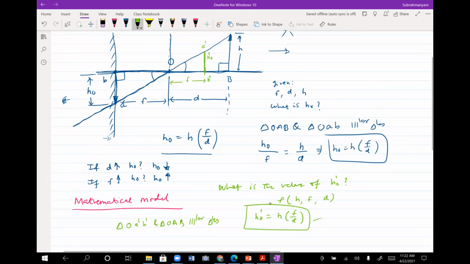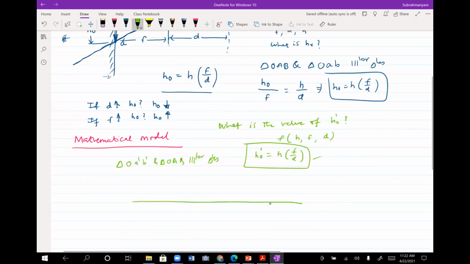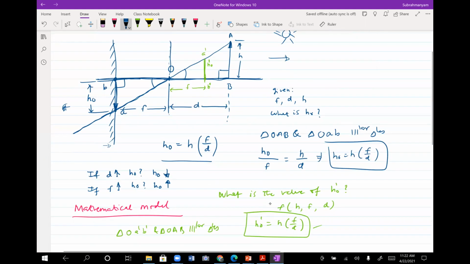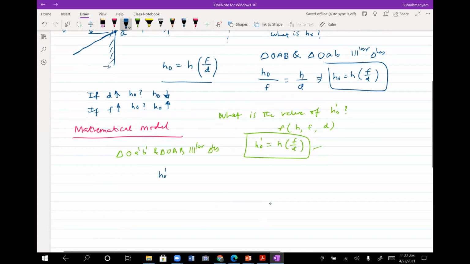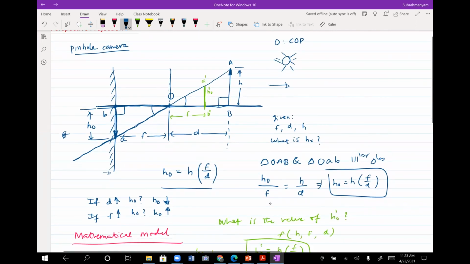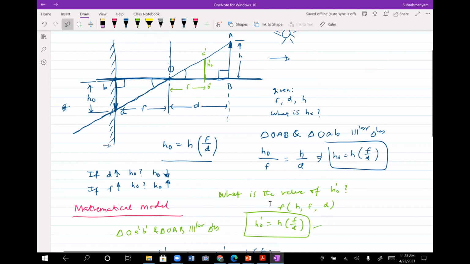So now again you put the ratio there. Suppose you want to write h naught dash first. Let me erase this line. So I could write there, first the length h naught dash by h is equal to, now let me write this base, f by d. That's all. F by d, that implies h naught dash is equal to h times f by d, as simple as that. So what about the invertedness now?